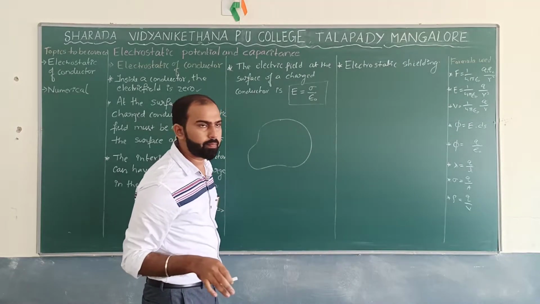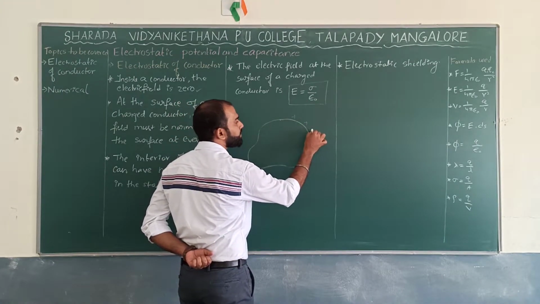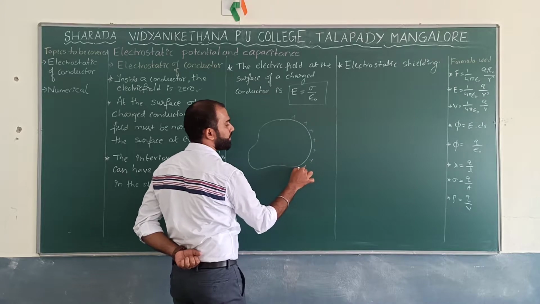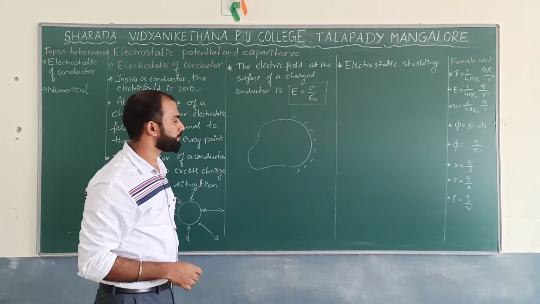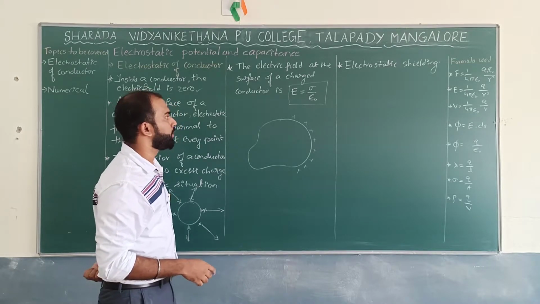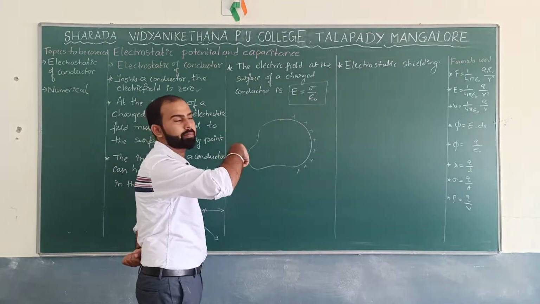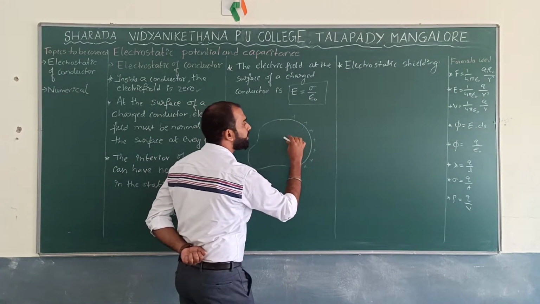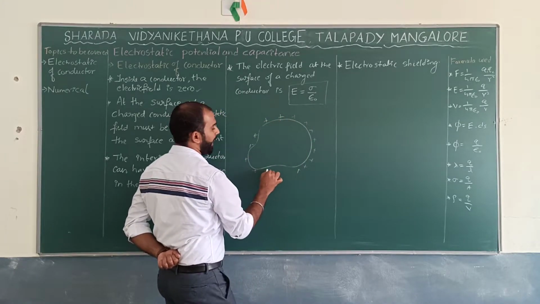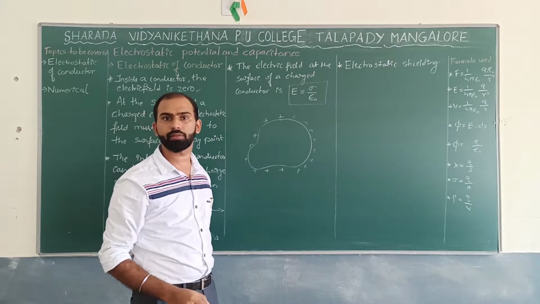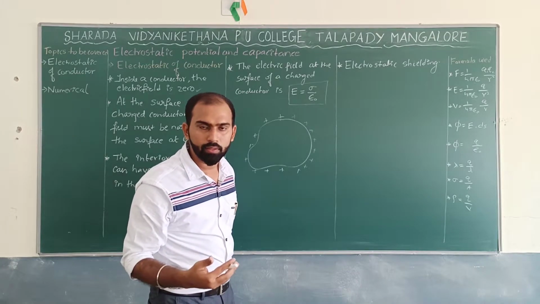Now this is a shape where the charges are located somewhat like this. All the surface positive charges are located. Now, your job is to find what? Electric field on the surface of any conductor. Okay? So let us take help of Gauss theorem which we discussed in the previous chapter. What does Gauss law say?